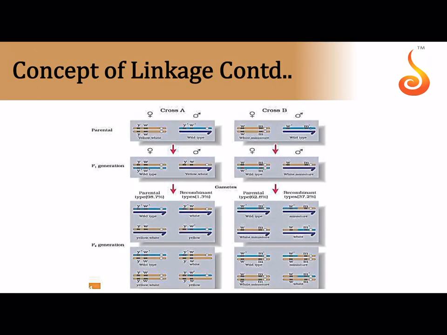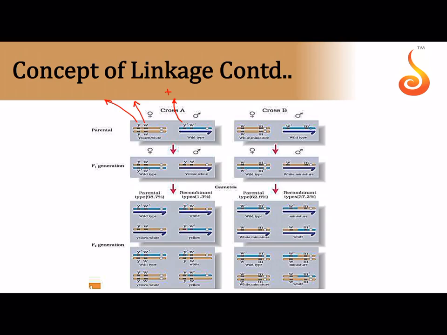Now, in the concept of linkage, what T.H. Morgan identified is, if two genes are located closer to each other. Now see here, this is a gene which is coding for the yellow body, and this is a gene that is coding for white eye, and Y plus is a gene coding for the wild type. Whenever you see a plus sign in the gene, that means it is wild type or dominant, and whenever you see no plus sign, it means it is a mutant. A mutant is a modified allele, a recessive allele.